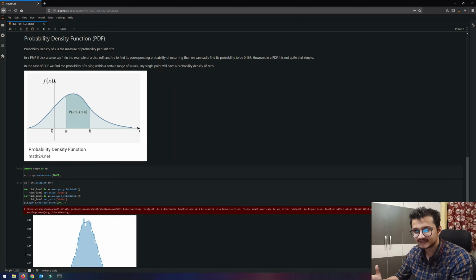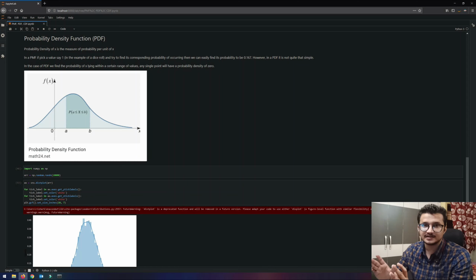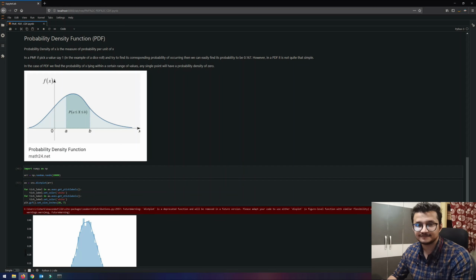So in PMF, trying to use that example again, if I pick a value, say 1, and try to find its corresponding probability of occurring, then we can easily find its probability as 16.7%. But PDF is not that simple, given that the probability for a PDF is actually calculated by the area under that curve. Okay, let me give you another example, a more real world example.